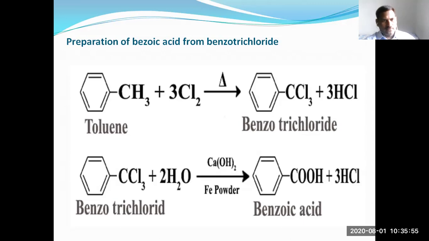So toluene reacts with 3 moles of Cl2, and you can get benzotrichloride. This benzotrichloride is converted into benzoic acid by a hydrolysis reaction in the presence of calcium hydroxide.